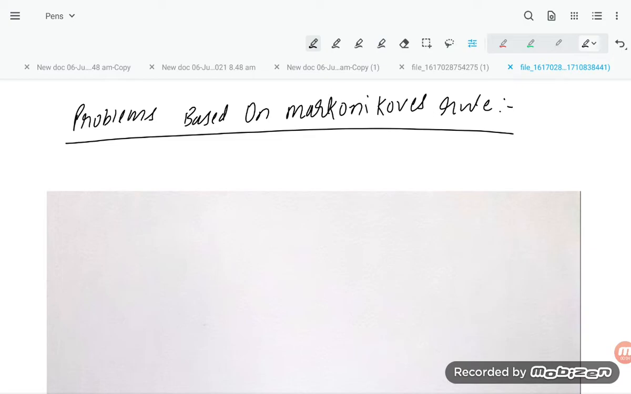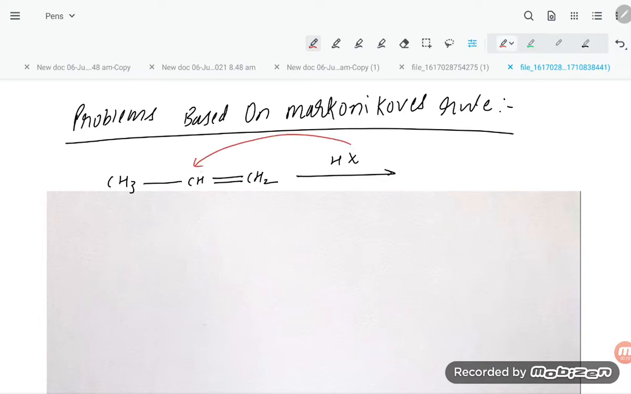What Markovnikov's rule is saying, students: suppose you have an unsymmetrical alkene, where both sides of the double bond have different groups, and you are treating it with HX. The negative part goes to the double bonded carbon which has the lesser number of hydrogens, and the product will be something like this: CH3, CH, X, and CH3.